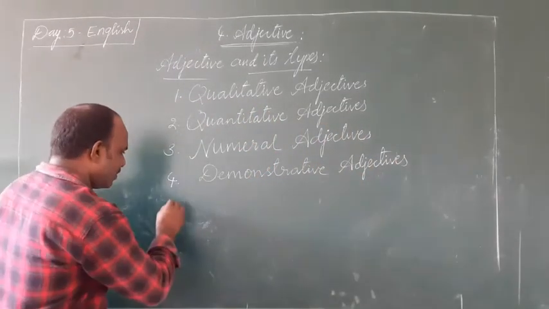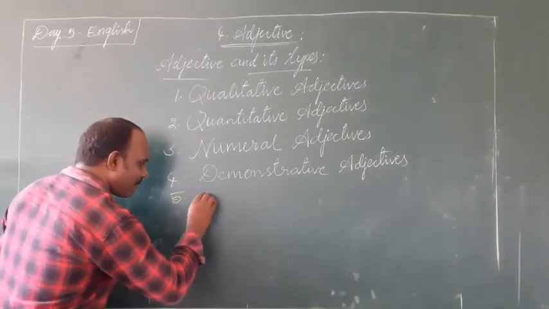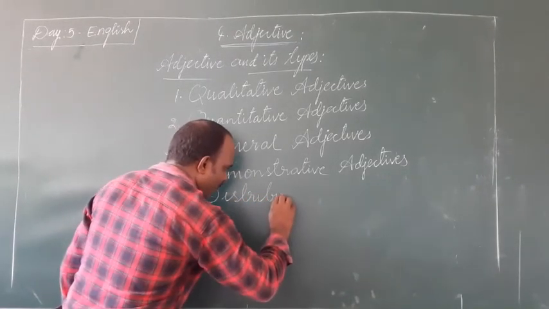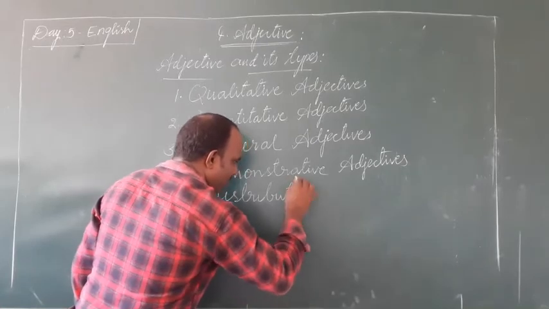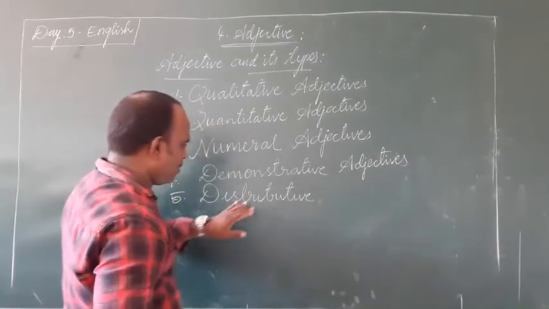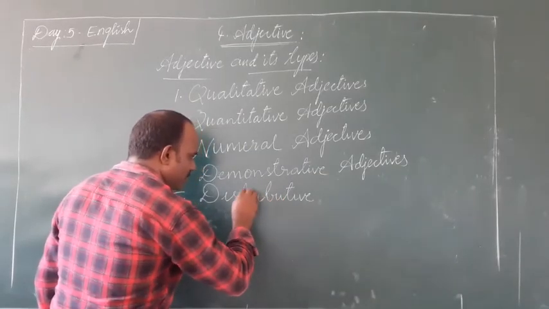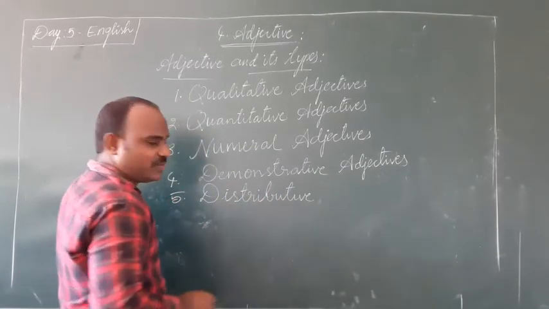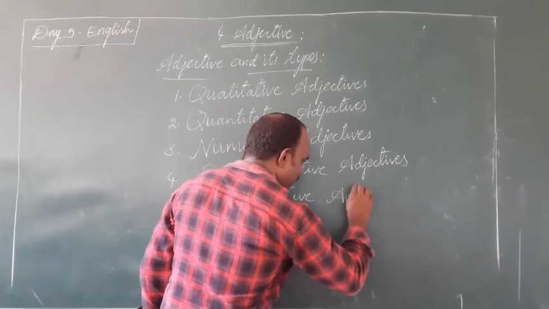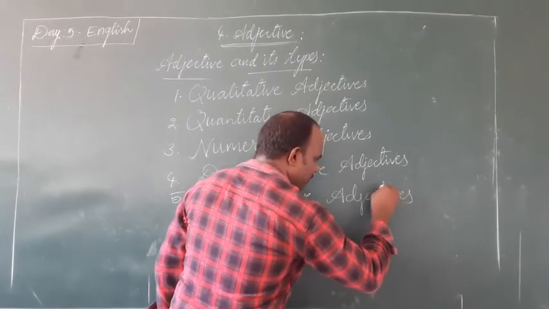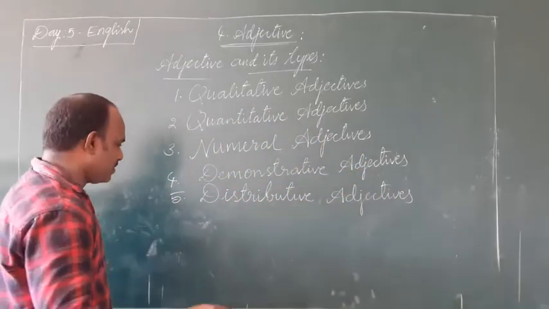Demonstrative adjectives. Fifth one, distributive adjectives. Distributive adjectives.